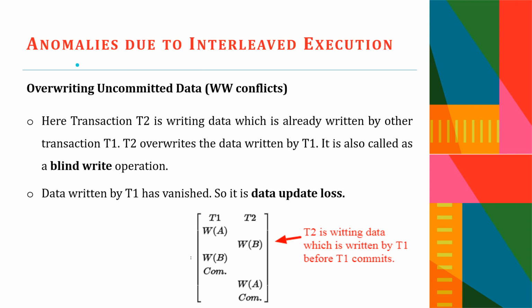So what happened to the data written by T1? It gets vanished, and so it is a data update loss. While updating, the value written by T1 gets lost. The data written by T1 has vanished, since we performed a write operation on uncommitted data. That is the write-write conflict.